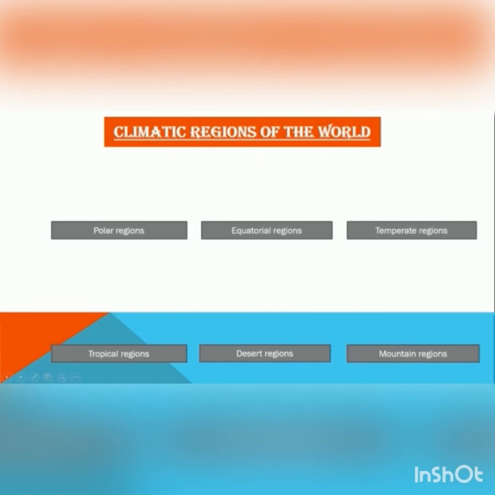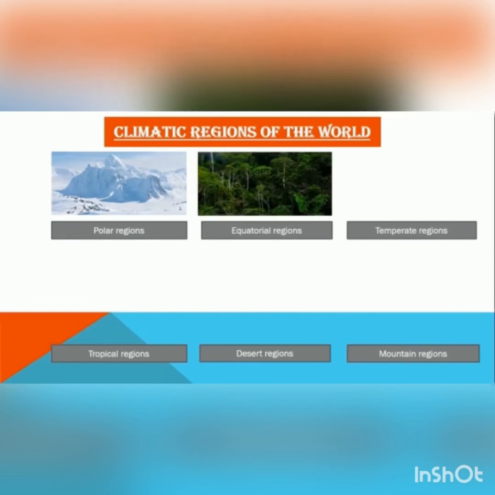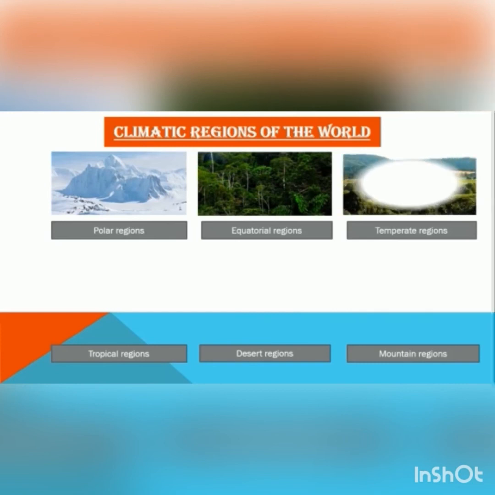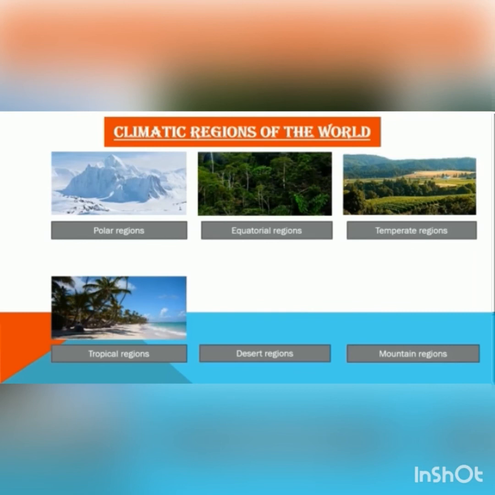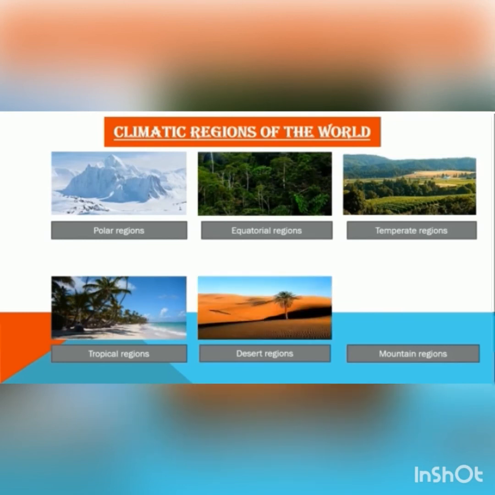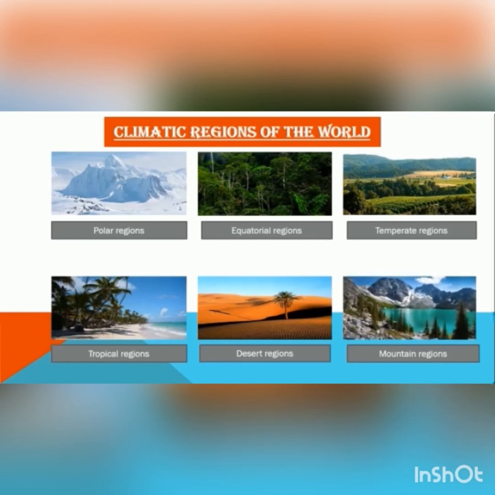Climatic regions of the world. Polar regions. They are the coldest parts of the world. Equatorial regions. The temperature stays hot throughout the year. Temperate regions have moderate temperature and climate. Tropical regions. Climate is hot and humid with high precipitation. Desert regions. Very hot in the day to freezing at night. Mountain regions have a cold climate.